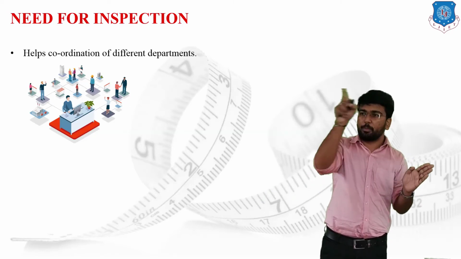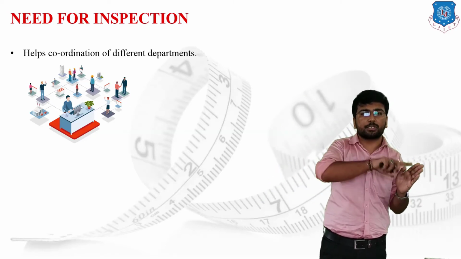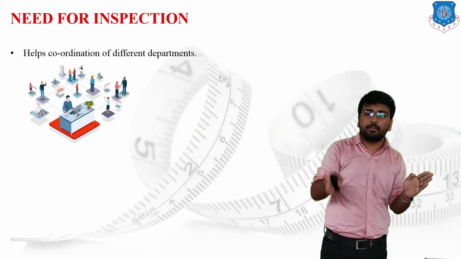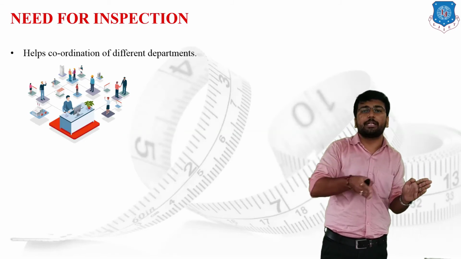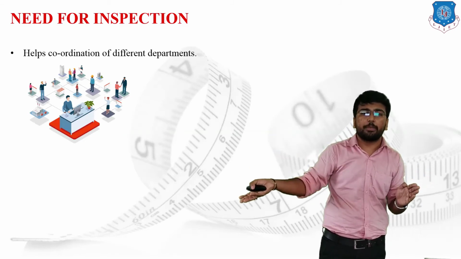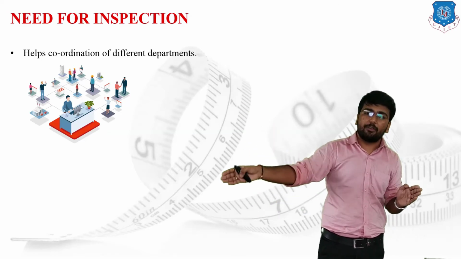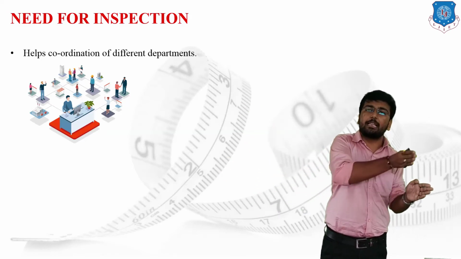So if we have to make a proper relation with the customer, we have to maintain proper coordination with each and every department. Whatever requirement is generated by the customer is passed on through a single line.